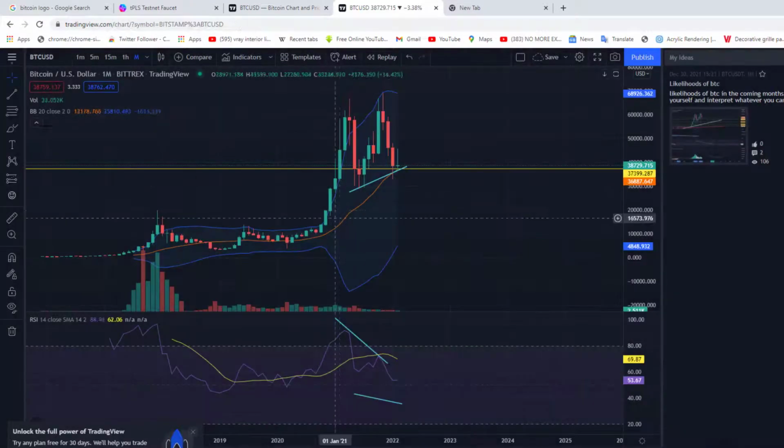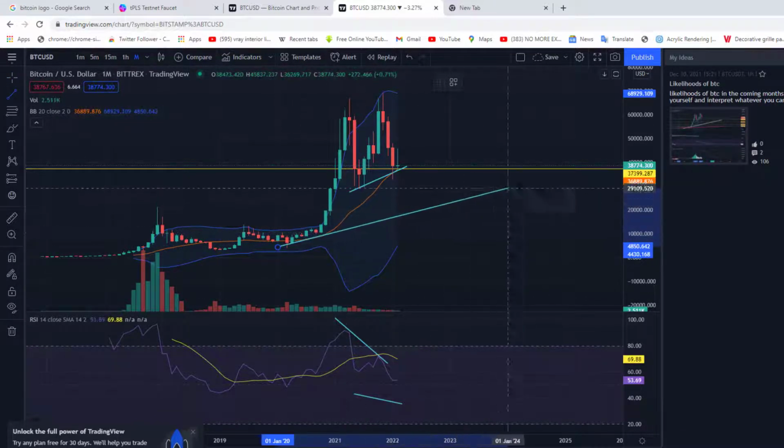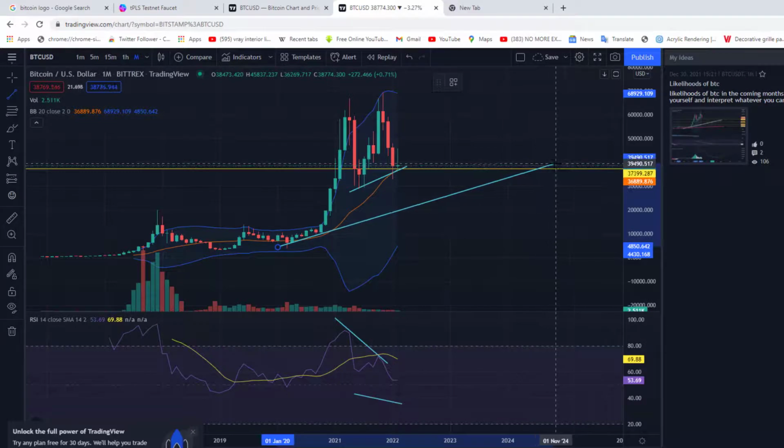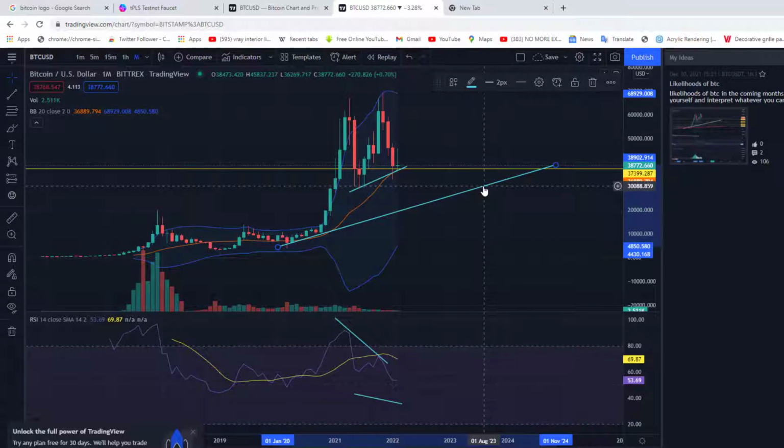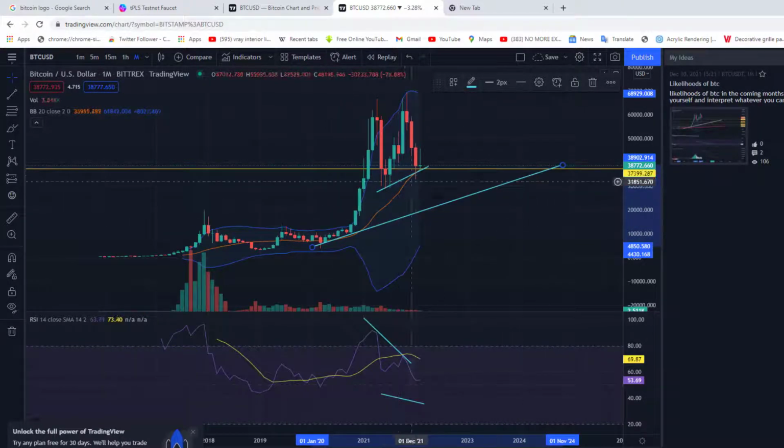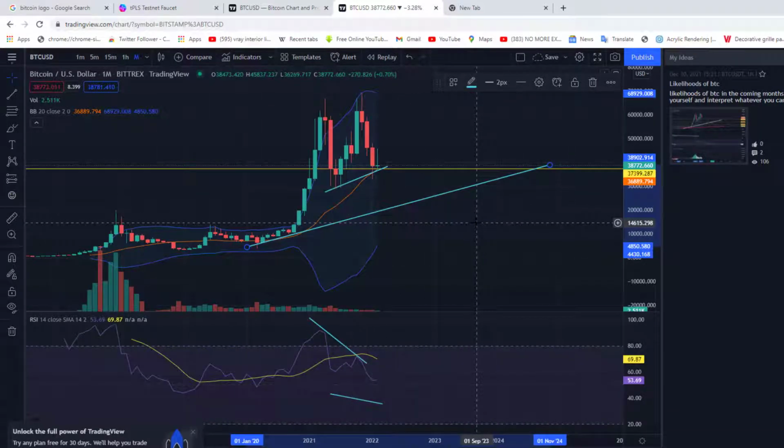If I redraw the line, let me just try to redraw a line here. So I was expecting something around this place. So it's around 2023 as it is, maybe around August 2023 or so. So we may just have to face this bear market for the next 1 or 2 years, from the end of this year until maybe next year, which is 2023. So we'll see. For a whole year, we may just be in the bear market. So this is another reason why I feel that Bitcoin will have to touch 20K.